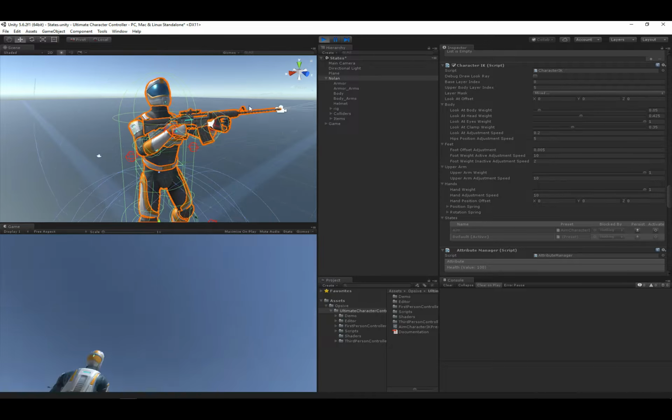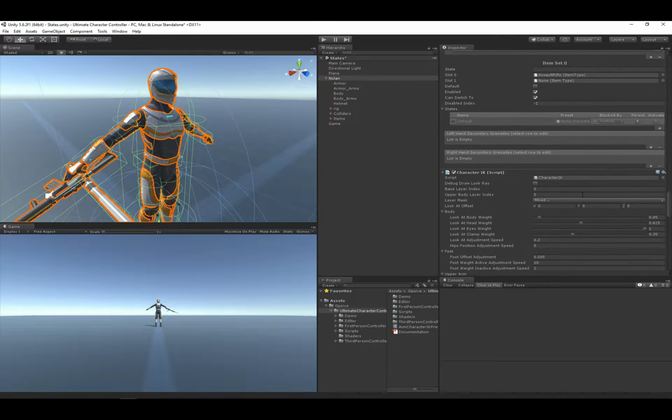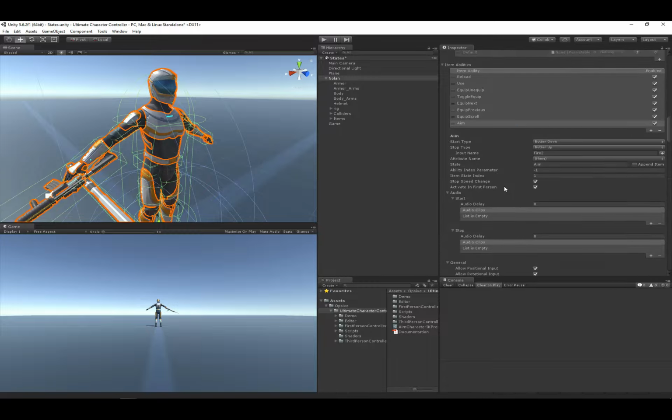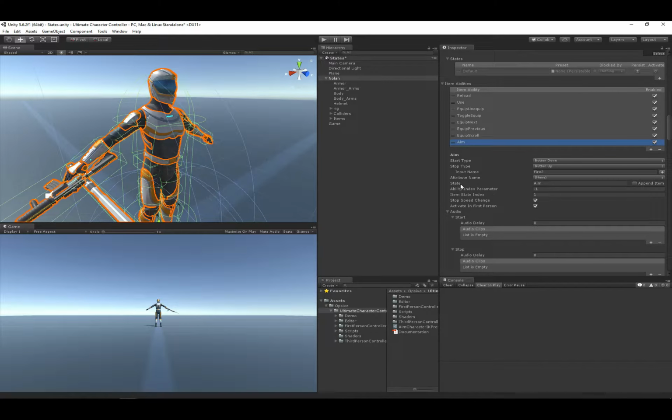The aiming state gets activated because of the aim ability. If I scroll up to that aim ability, let's see, it's right here, you'll notice that the state name has aim in here. That means that when the aim ability is activated, it will also activate the aim state.